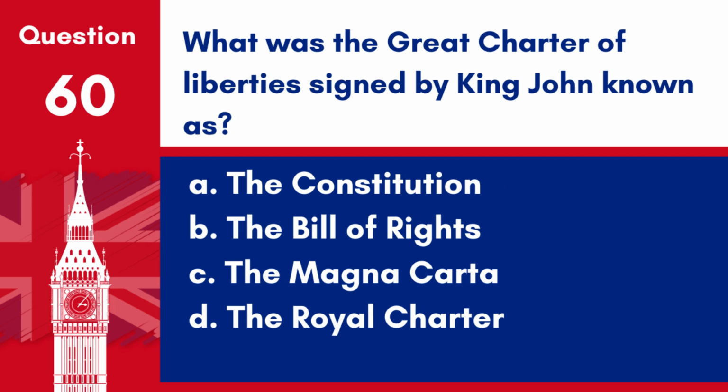Question 60. What was the Great Charter of Liberties signed by King John known as? A. The Constitution. B. The Bill of Rights. C. The Magna Carta. D. The Royal Charter. Answer: C. The Magna Carta. Signed in 1215, the Magna Carta was a groundbreaking document that limited the powers of the king for the first time, establishing the principle that everyone, including the king, was subject to the law.